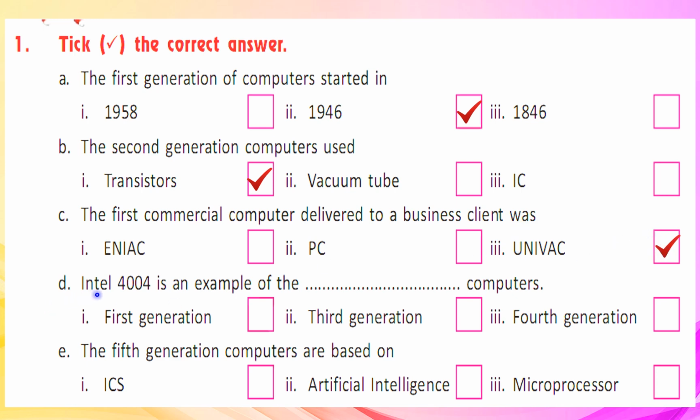D. Intel 4004 is an example of the dash computers. It is an example of fourth generation of computers. E. The fifth generation computers are based on artificial intelligence.